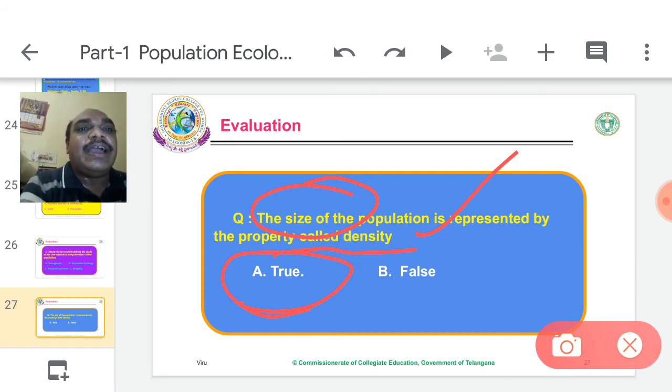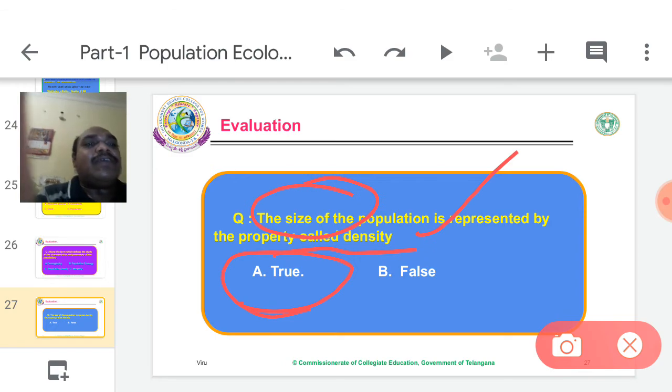For example, 1 acre has 50 deer. 1 bottle of water contains 50 million diatoms. Both are sizes. 50 is one size, 50 million is another size. Either small or big. The first one is smaller density, the second refers to big density. So the statement is true.